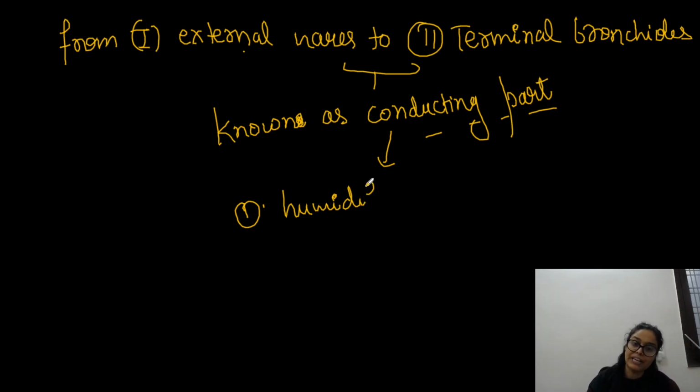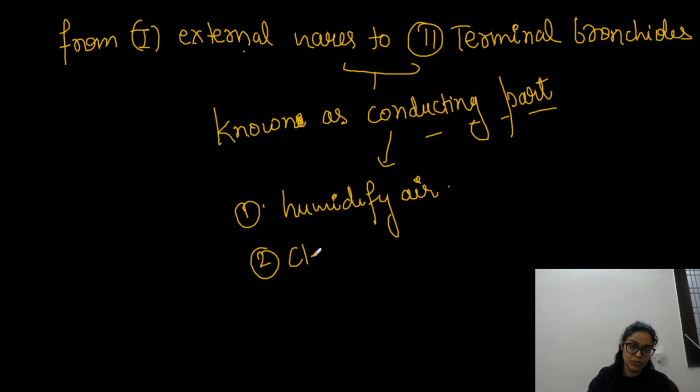So it would humidify air, because dry air can dry our alveoli. तो जो भी air हम inhale कर रहे हैं, the air that we are inhaling should be moist, so that it won't dry up the surface of the alveoli, the exchange surface, right?